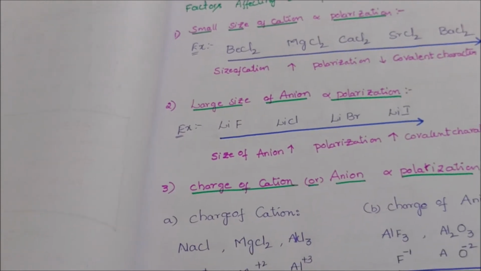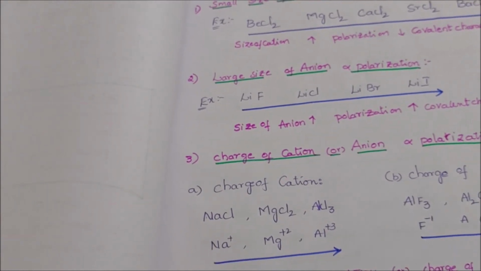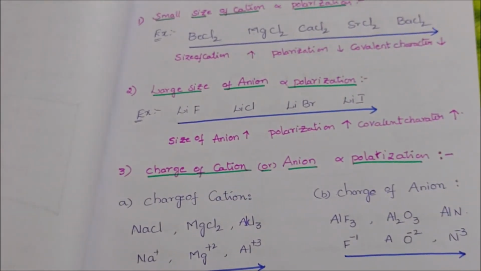The third factor is the charge of cation and charge of anion. For the charge of cation, consider this example: NaCl, MgCl2 and AlCl3. Here the cations are Na plus, Mg 2 plus, Al 3 plus. The charge of the cation increases, that is plus 1, plus 2, plus 3. The polarization increases and covalent character increases. For the charge of anion, the examples are AlF3, Al2O3, AlN.